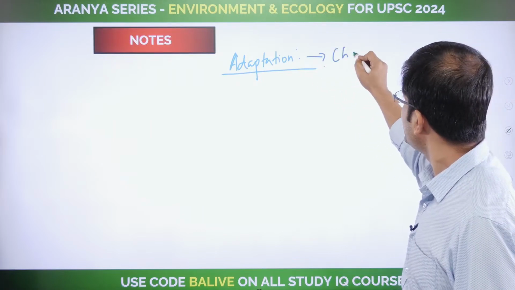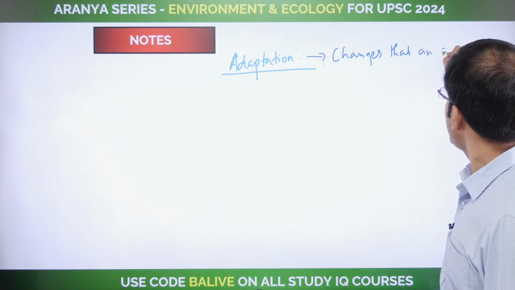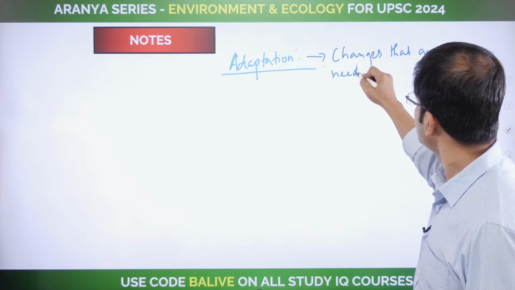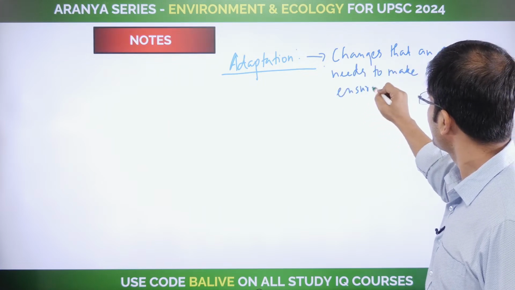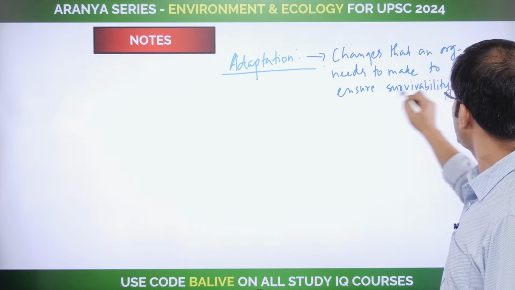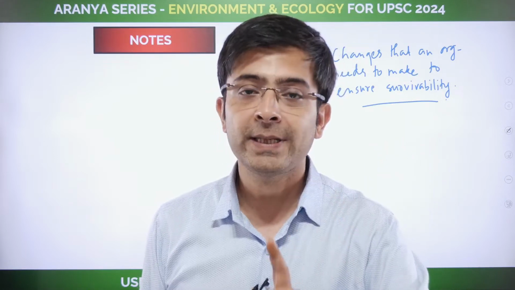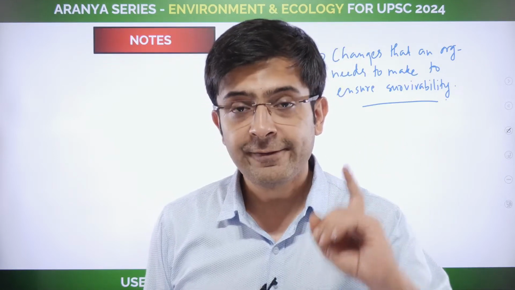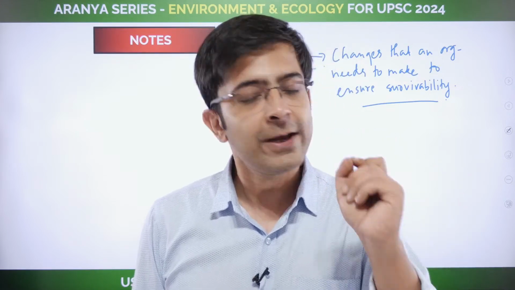Essentially, the changes that an organism needs to make to ensure survivability. Now, you will understand this in two sentences very quickly. The changes it needs to develop within itself to ensure that it survives, because I've told you in the second class that the point of life is to thrive, is to survive. For that, nature will provide it with every opportunity to survive. And how does nature do that?